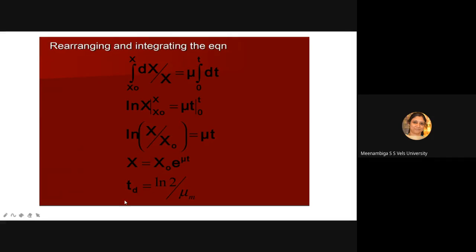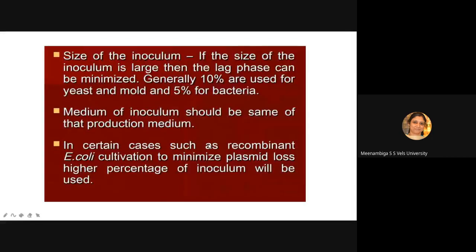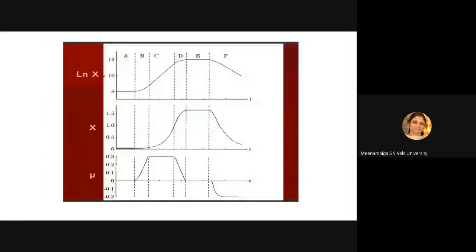In the phase we have to calculate the doubling time, which can be calculated by the formula ln 2 by mu m. Mu m is the maximum specific growth rate. Each and every point will be calculating the growth rate. In the graph, at each and every point we will be calculating mu. So this is the maximum specific growth rate in the point. So in the point, that is ln 2 divided by 0.3, you will be getting the doubling time TD.